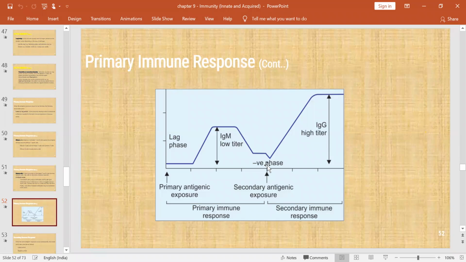Here there is no immunity against the antigen, but a few of the T cells and B cells act as memory cells. Because of this, there will be an antibody surge. There is a peak of antibodies produced by memory cells. This will be sustained for a long time.